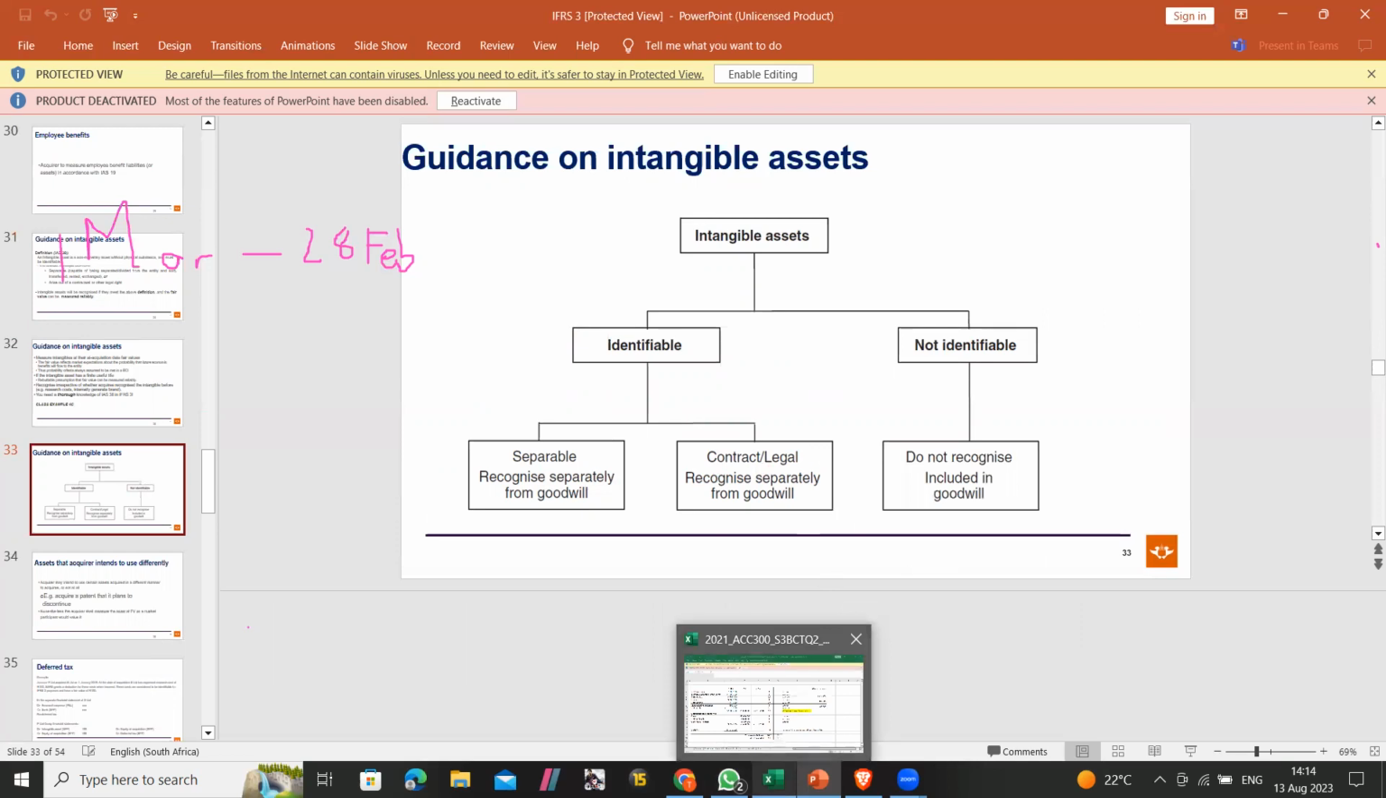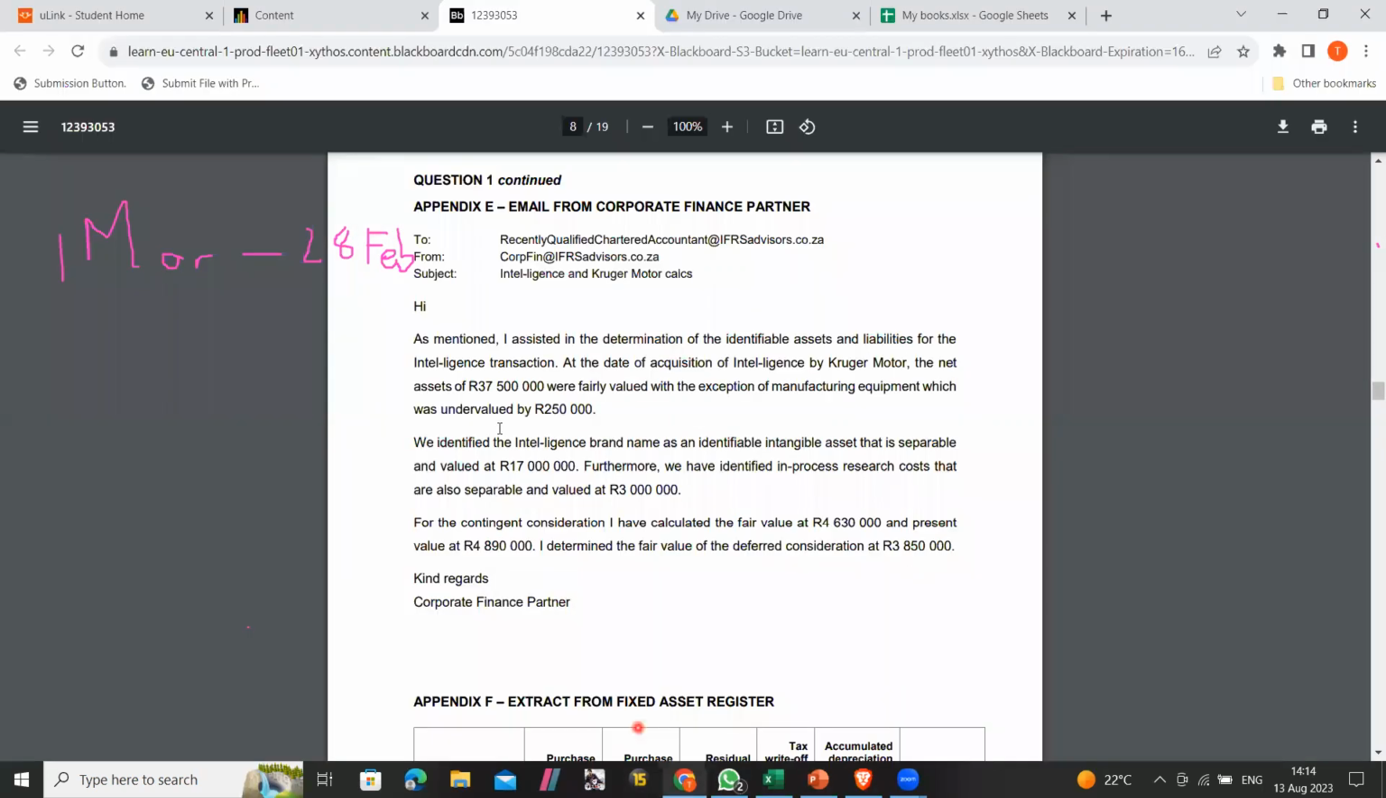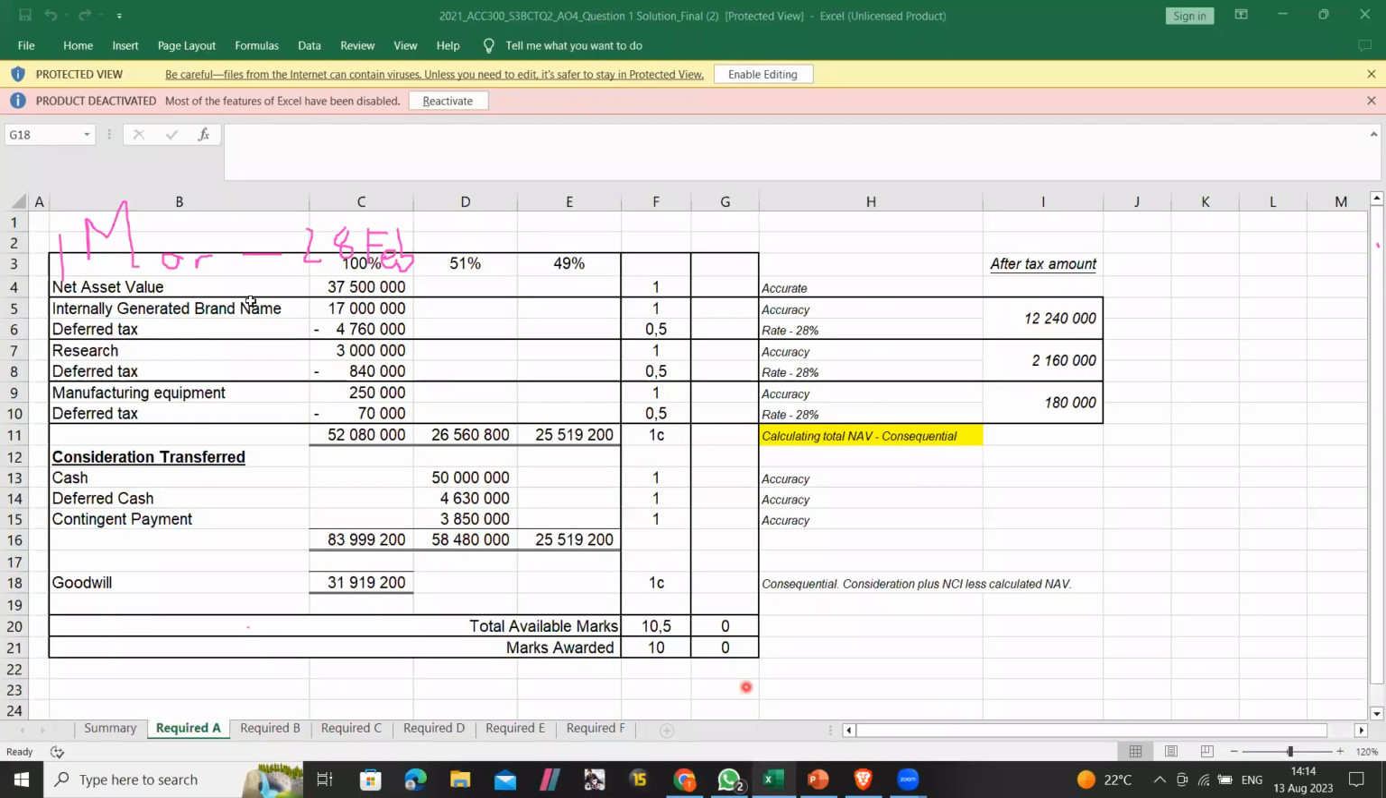So let's look at the one that you've been doing. It says the brand name. We identified the brand name as an identifiable intangible asset that is separable. Do you see separable? So it is separable and it can be reliably measured. That's why it was included. Yes, it met those two conditions.